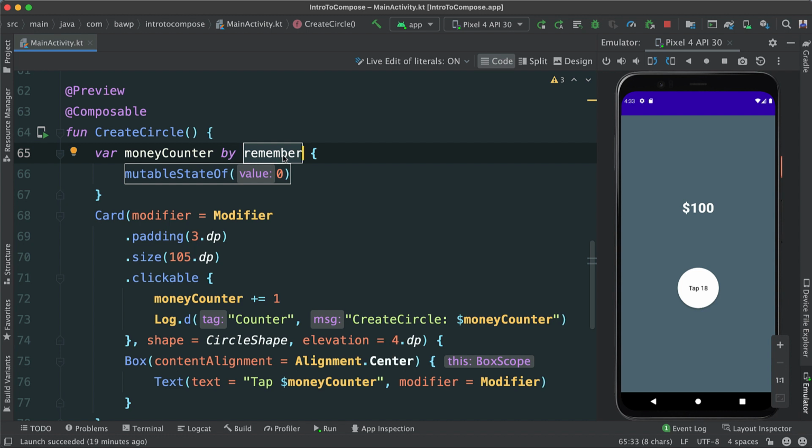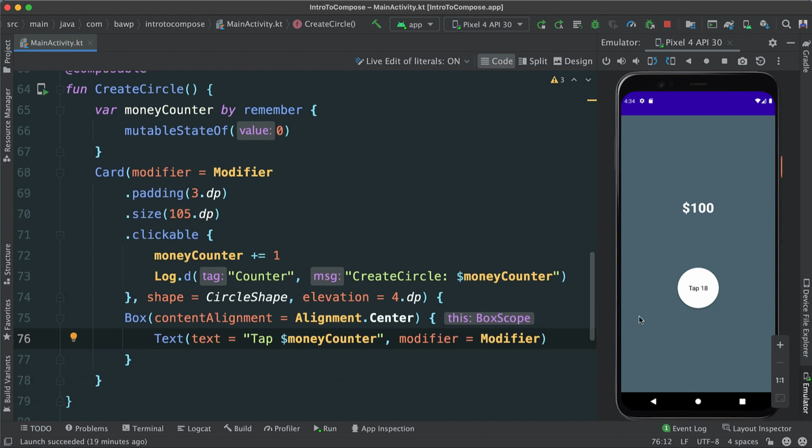So if values change in this state here, it will trigger recomposition, which is the refresh of the UI, but not just the whole UI, more specifically in this case, it's going to be targeted to this text here. This is what is changing. We're changing the user interface in this case by passing in our money counter data.